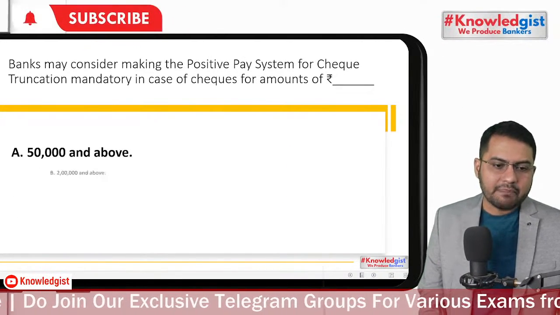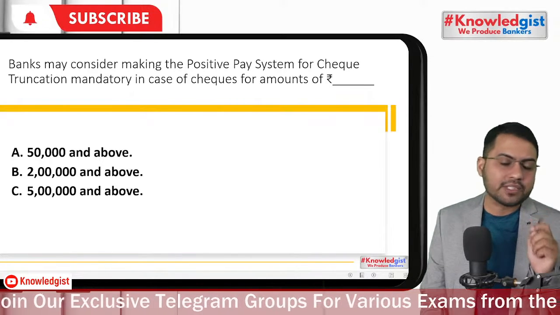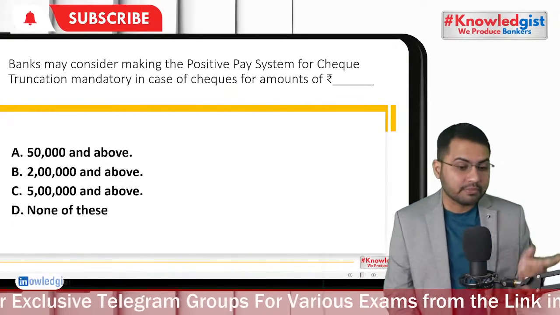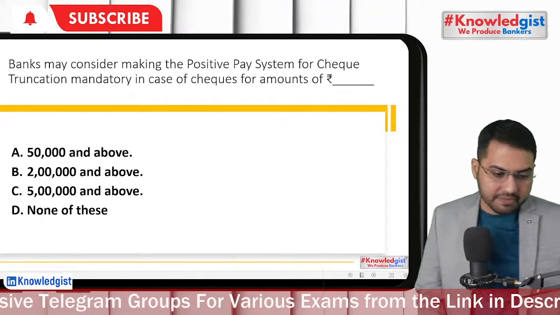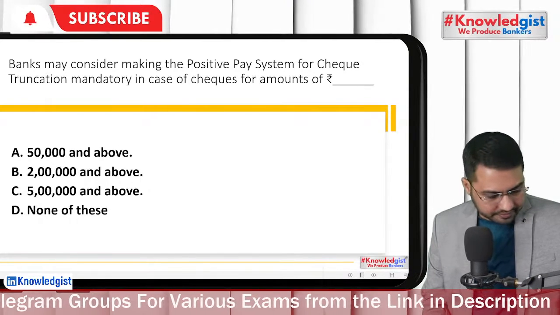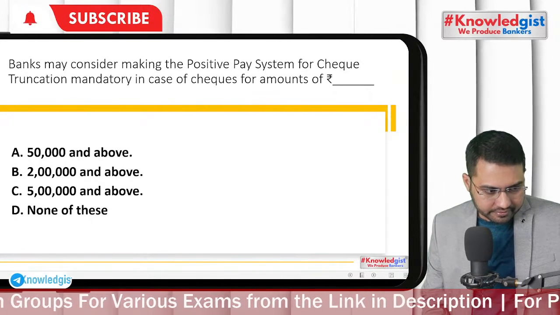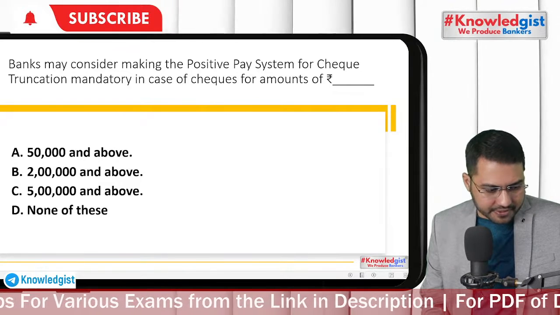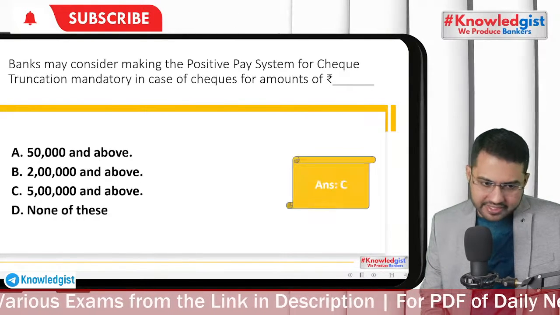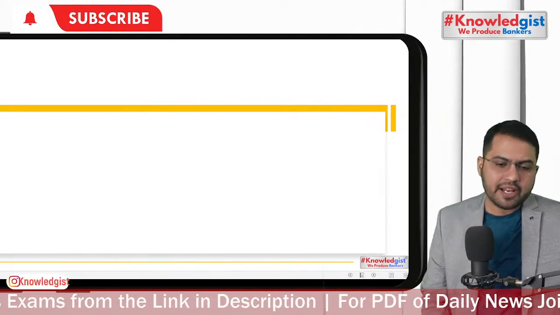Okay, banks may consider making positive pay system mandatory above 50,000, 2 lakh, 5 lakh, or none of the above. Your answers, please. Yes, it is 5 lakh and above.